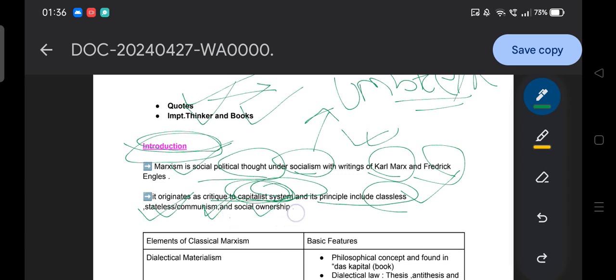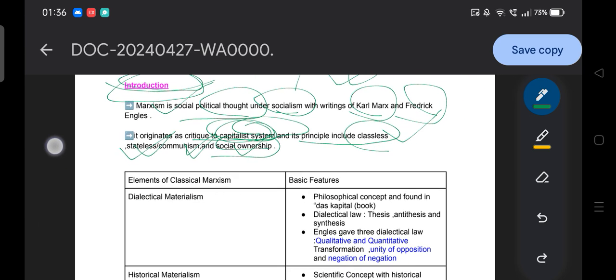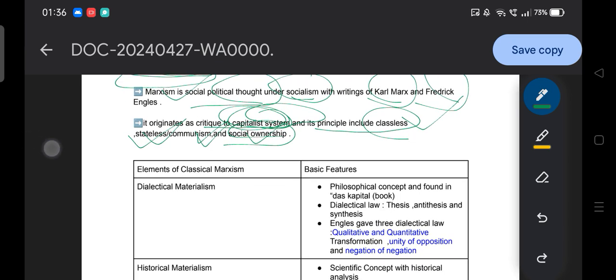And social ownership means each according to his need and each according to his ability. That is the basic idea under Marxism. I hope you are able to understand the core idea of Marxism.